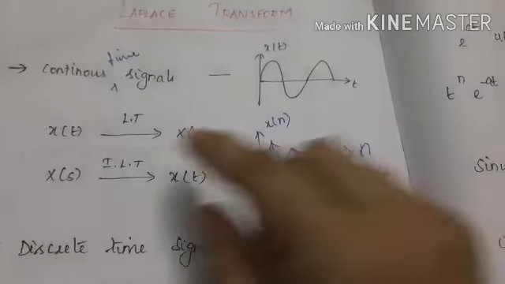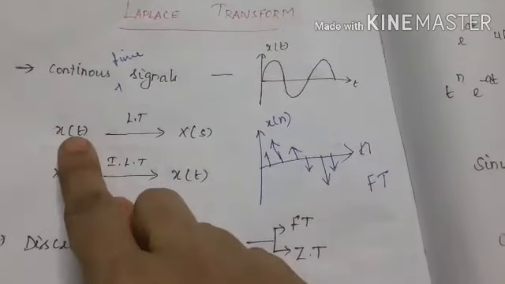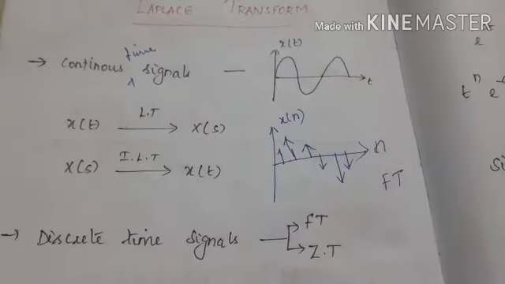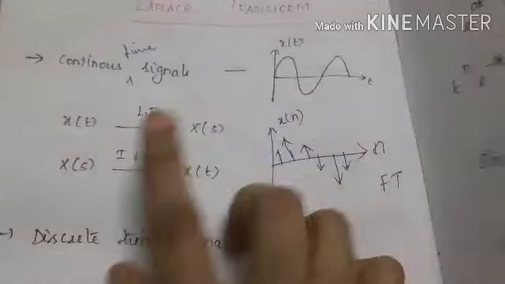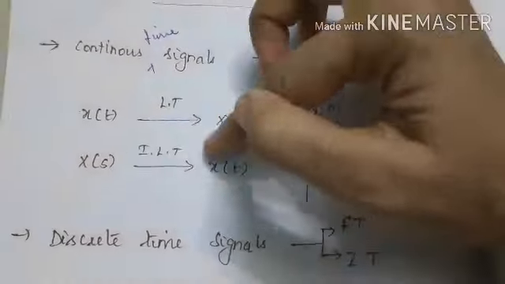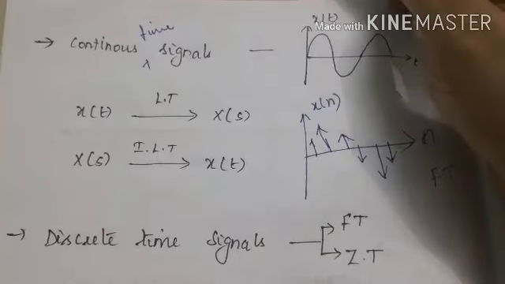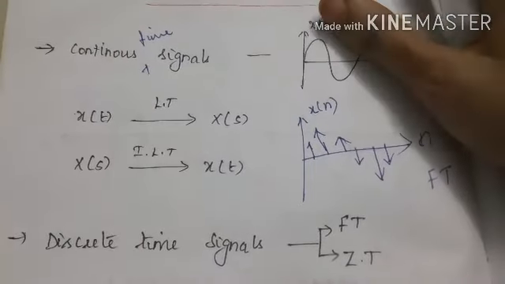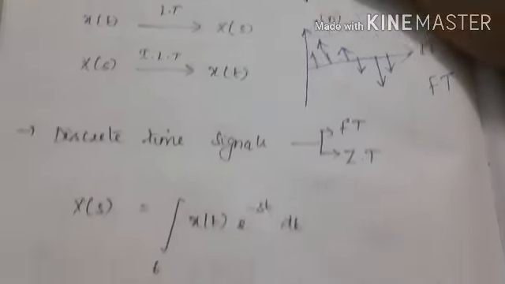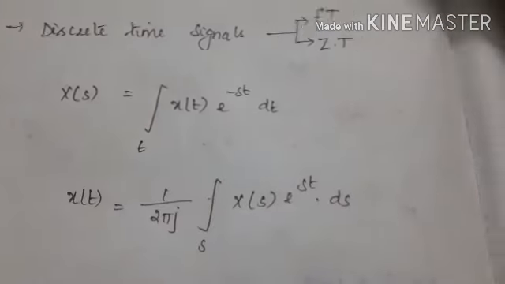Laplace transform is only suitable for continuous time signals. Here, the time domain signal is converted into the S domain signal by taking the Laplace transform, whereas the S domain signal is converted into the time domain representation by means of the inverse Laplace transform. Now, we will see the formula for Laplace transform and inverse Laplace transform.